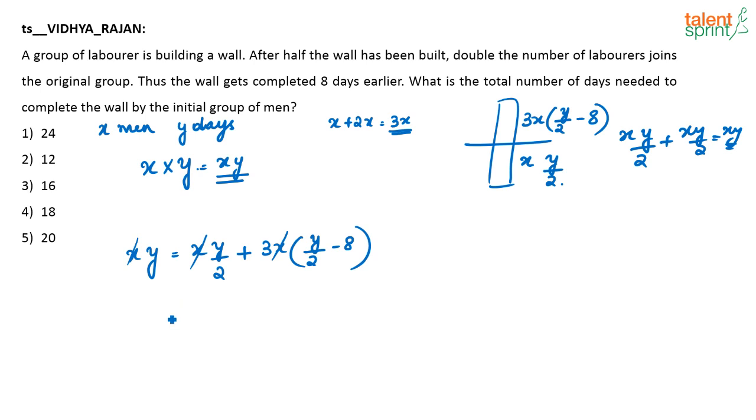That's all. So you have Y is equal to, here you have Y by 2 plus 3Y by 2, that is 4Y by 2, which is nothing but 2Y minus 24, or I can say Y is equal to 24. So what was the question? What was the total number of days needed to complete the wall by the initial group of men? So the initial group of men will take only 24 days, right? If they are working alone, they will complete the work in 24 days.